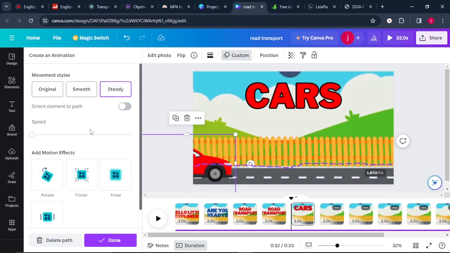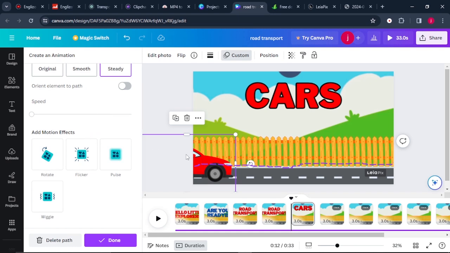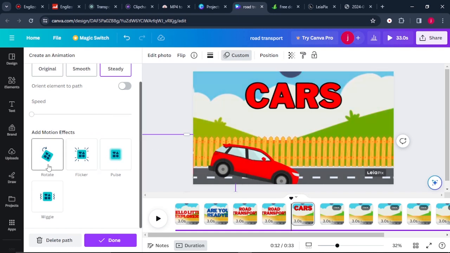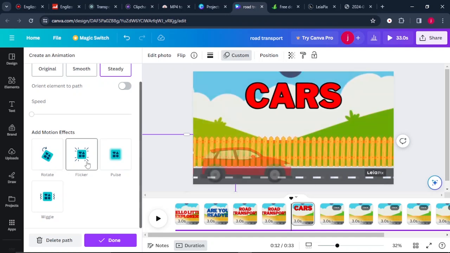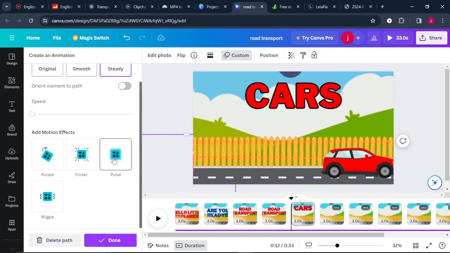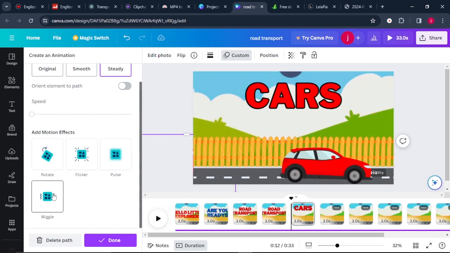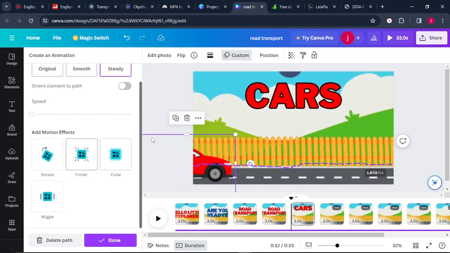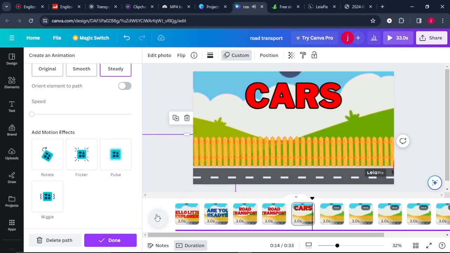Okay, this is perfect and very excellent. Apart from that, we can also add some motion effects. Like we want it to rotate, or flicker, or pose like that, or maybe we want it to move in a certain direction, which is wiggle. So I'll leave it the way it is. Okay, so this is very excellent.